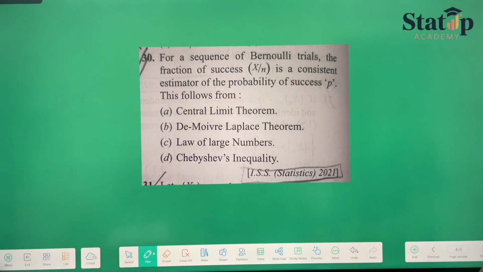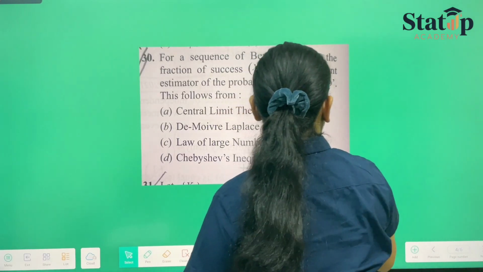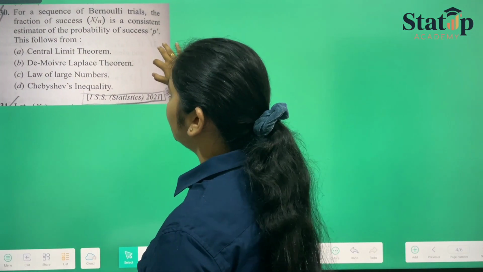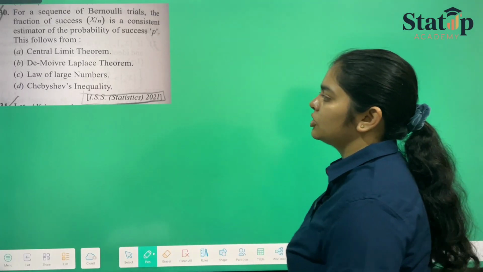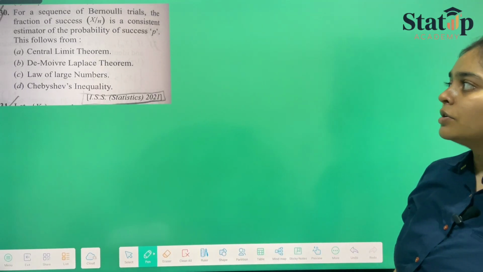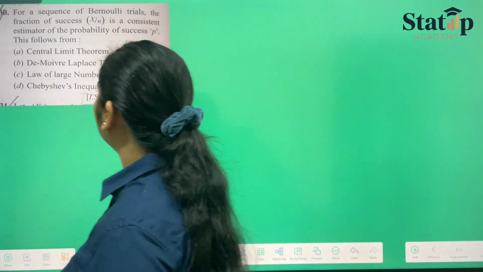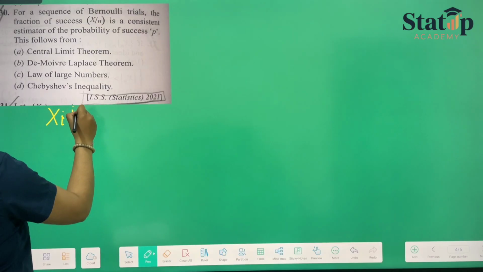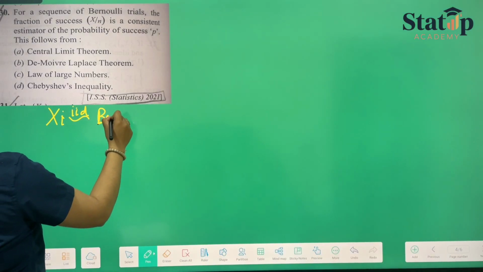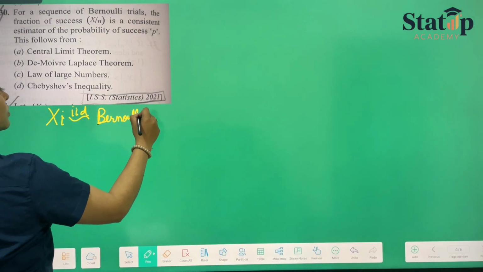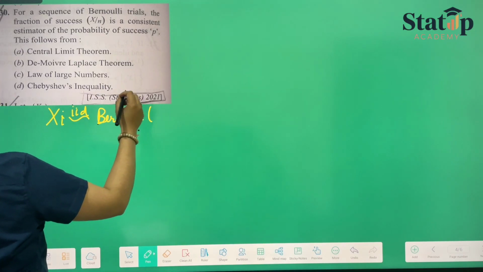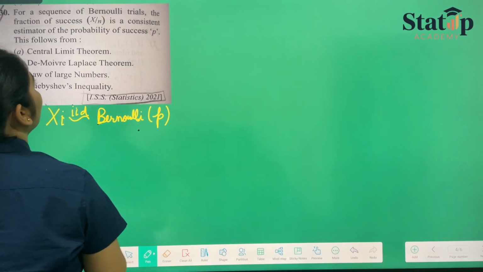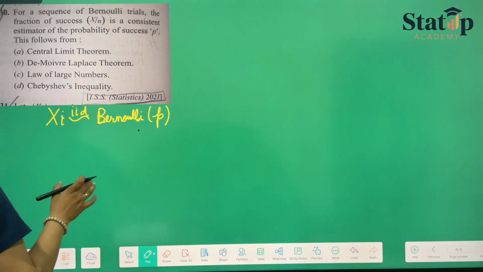Now the last one, this question. In this question, they have given us Bernoulli trials, a sequence of Bernoulli trials. In 2021, a lot of questions were asked from the same topic, so this is a very important topic. So if the Xi are IID and follow the Bernoulli distribution with parameter p, then which theorem proves that the fraction of successes is a consistent estimator?